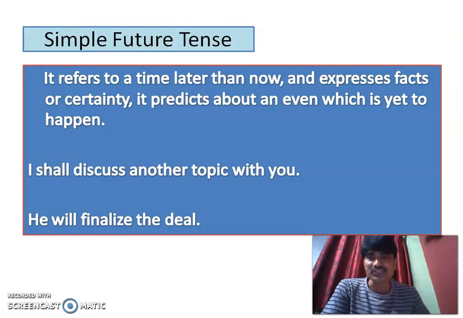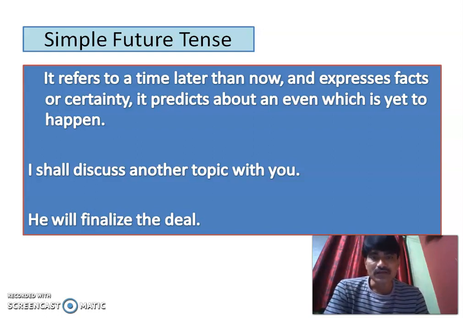Like simple future tense, it refers to a time later than now and expresses facts or certainty. It predicts an event which is yet to happen. So I shall discuss another topic with you. I shall discuss. The discussion of the topic is yet to happen. So in order to convey this kind of time sense, I will use simple future tense. He will finalize the deal.